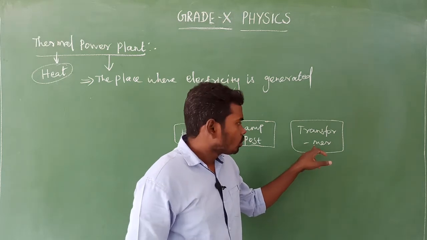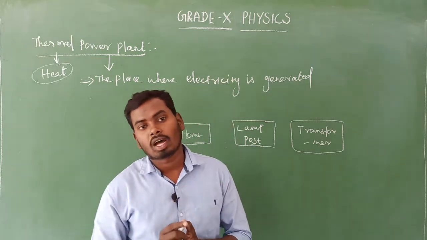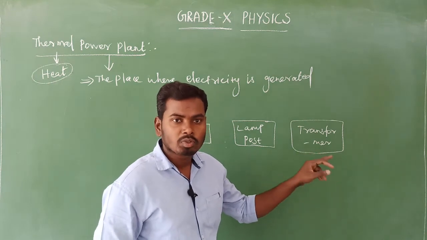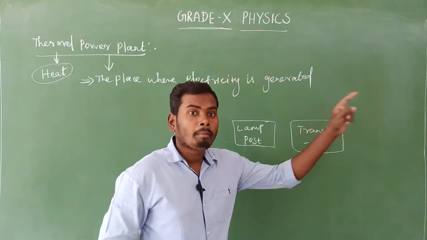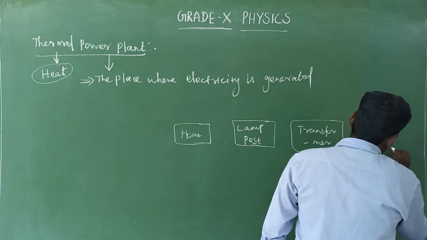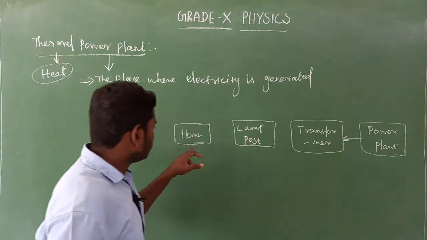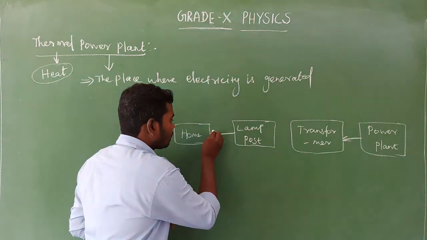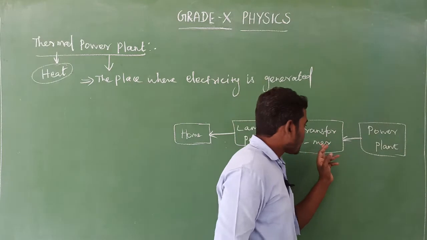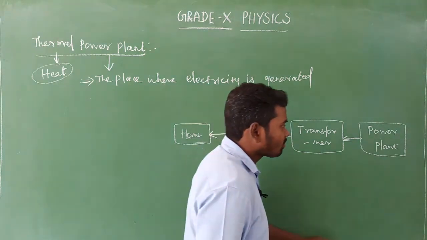To the transformer, where does electricity come from? That is a very big question. To the transformer, electricity comes from the power plant. So to home, electricity comes from the lamp post. To the lamp post, electricity comes from the transformer. To the transformer, electricity comes from the power plant.